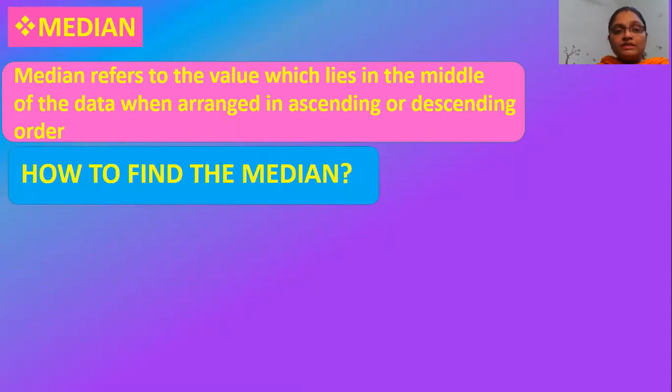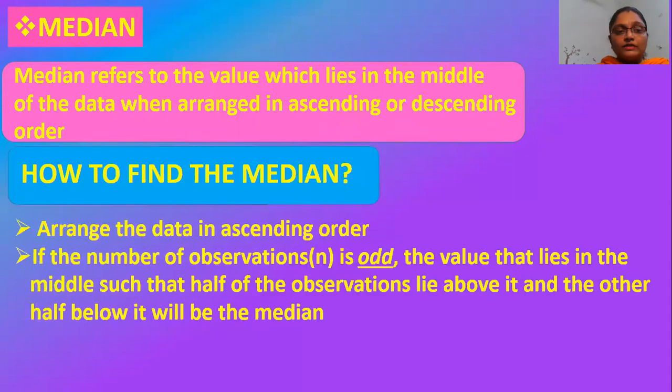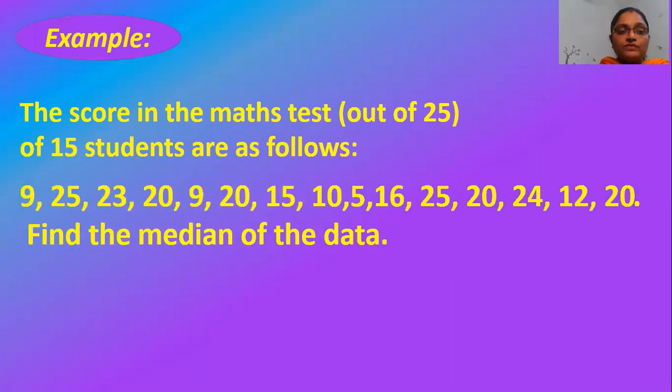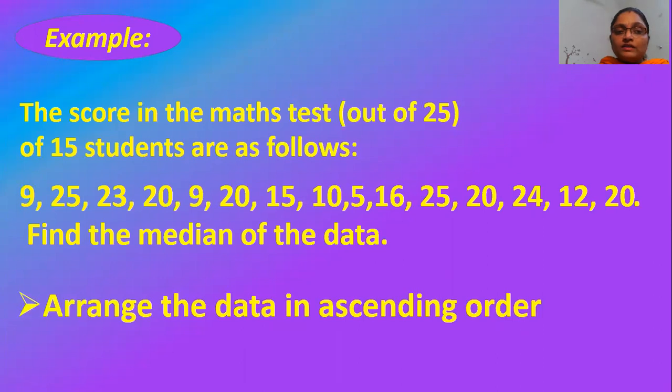How to find the median? Arrange the data in ascending order. That will be your first step. The next step is to observe the given data, whether the number of observations is odd. If the number of observations in the given data is odd, then the median is given by the (n plus 1) by 2 th value. Let us understand this by an example. The scores in the maths test of 15 students are as follows. You need to find the median of the given data.